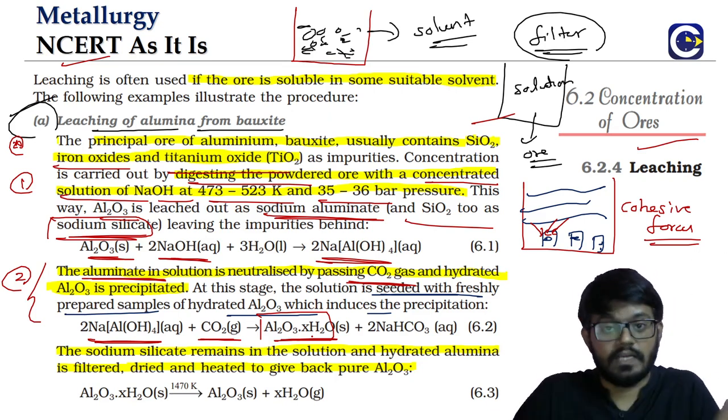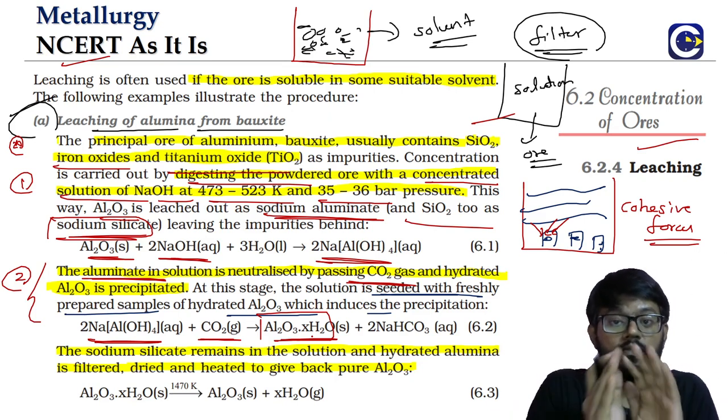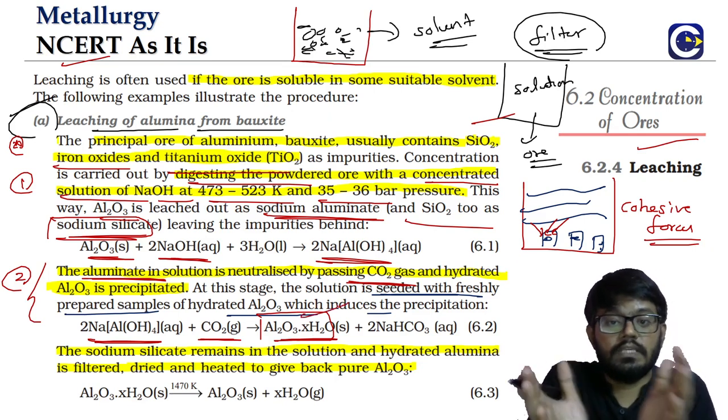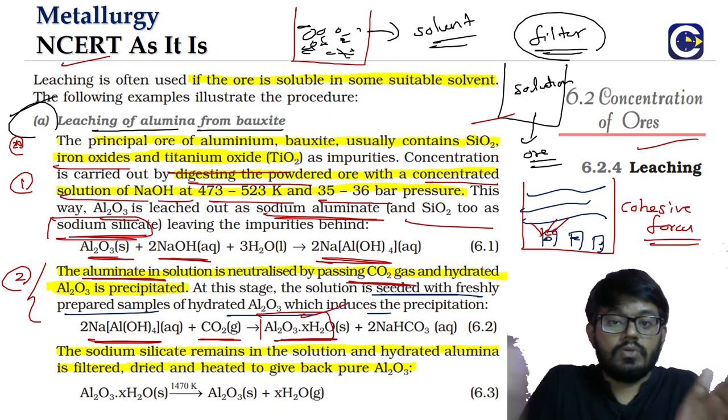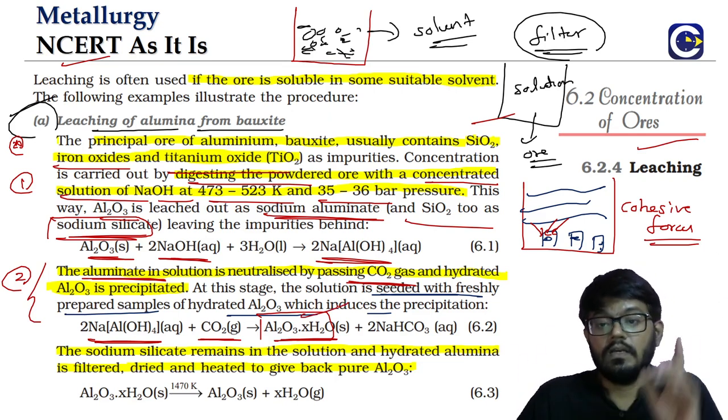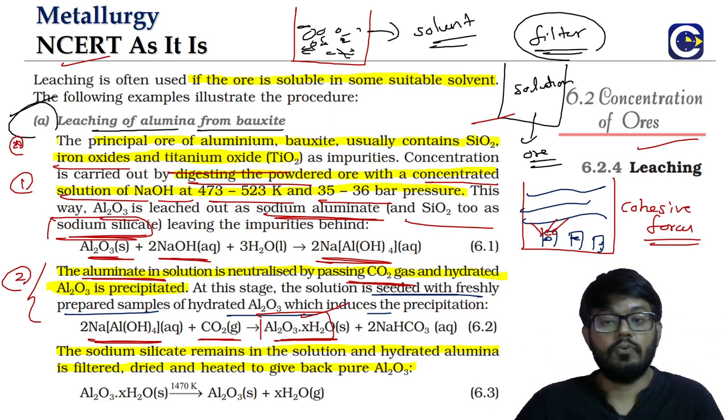Now we will again filter it. If you filter it, what will we get? The solid is what we are interested in now, because the solid will be what? Hydrated Al2O3 is the solid. The solution is what contains the sodium silicate. Now again I mentioned it before. It's not like we are getting the solution of sodium silicate and we will just throw it out.